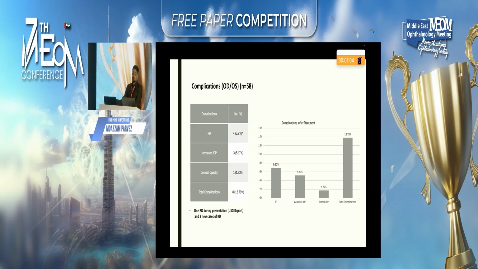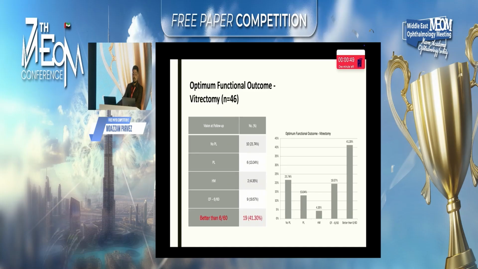Complications post the treatment, 4 patients developed a retinal detachment, 3 patients had increase in their intraocular pressure, and corneal opacity was seen in 1 patient. So the total number of complications were 8 out of the 58 eyes. Optimum functional outcome, where the patients developed a vision of more than 6 by 60, was seen in 19 eyes.